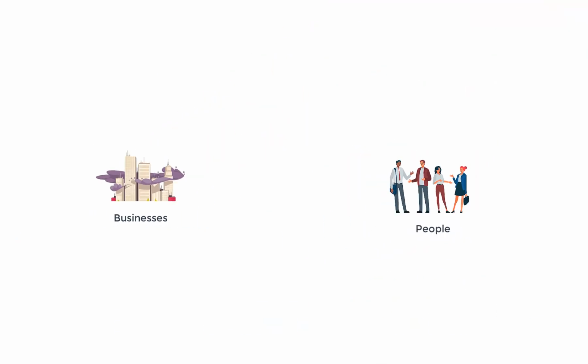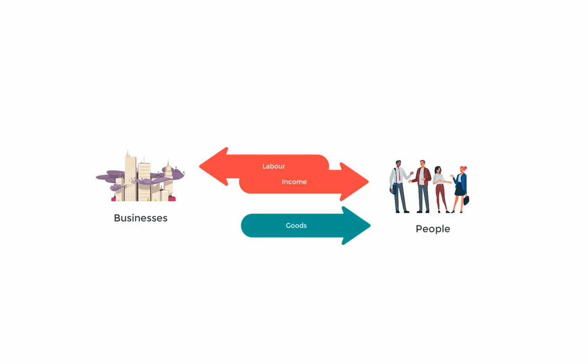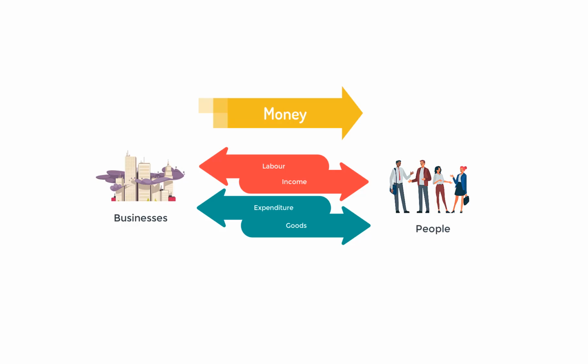In the first video, we had talked about the role of businesses and people. Let's quickly summarize. We had said that people provide labor to businesses, and in return for the labor, businesses give people money, known as income. And with that income, people buy goods from these businesses, and the money is given back to businesses, known as expenditure. So the point is that the money goes from businesses to people and then back to businesses. So it's circulating in the system.